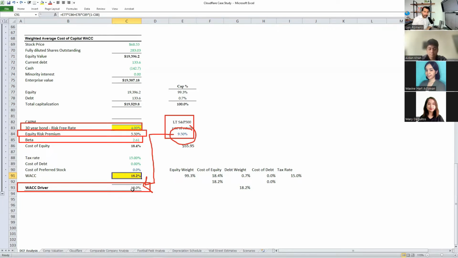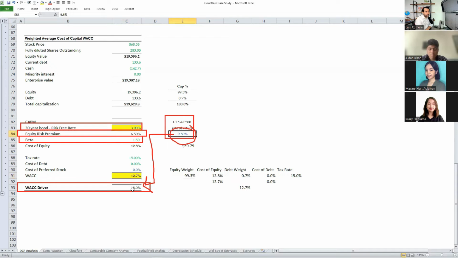Whereas 12, maybe 24 months ago, the beta of a company like Cloudflare would probably have been around 1.5. The discount rate would have been maybe 12%. If the 30-year bond rate, maybe 24 months ago, was around 3%, look at the WACC: 12.2%.